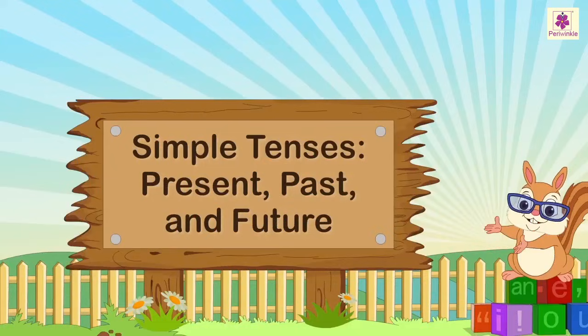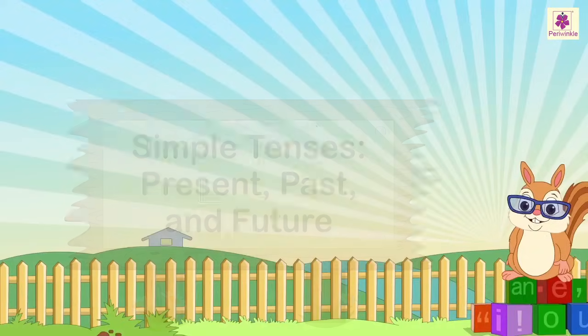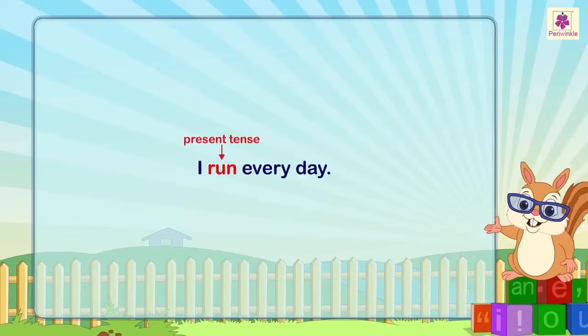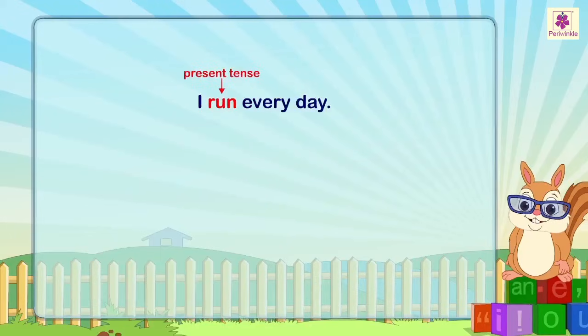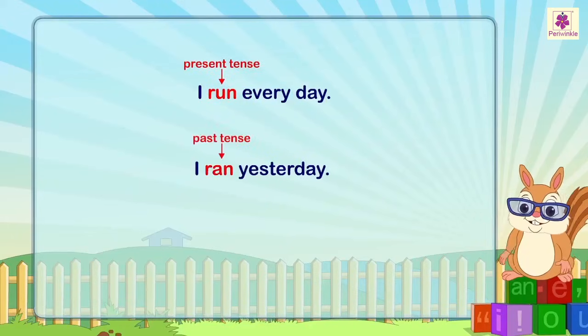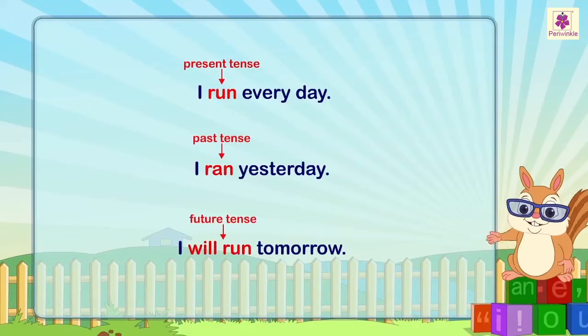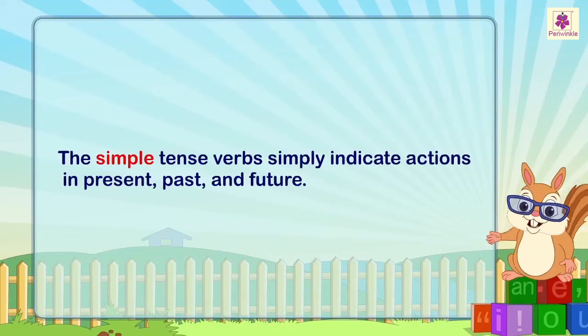Simple tenses: present, past, and future. The tense of a verb shows when something happens. For example, I run every day. I ran yesterday. I will run tomorrow. The simple tense verbs simply indicate actions in present, past, and future.